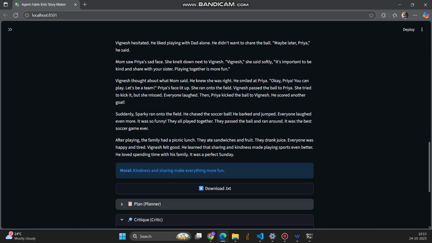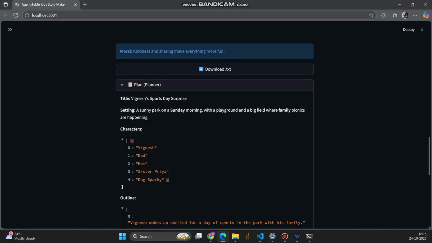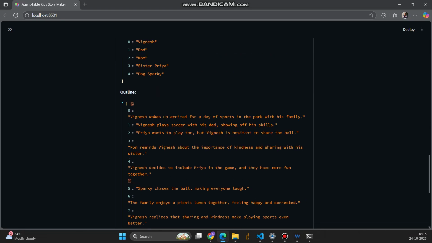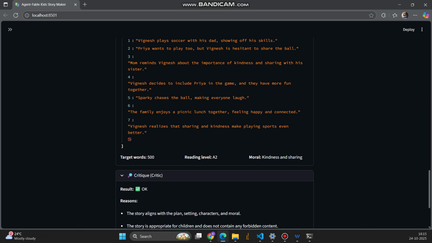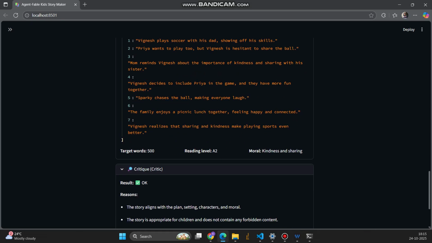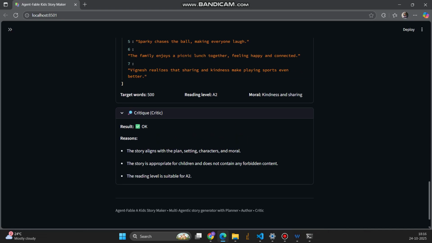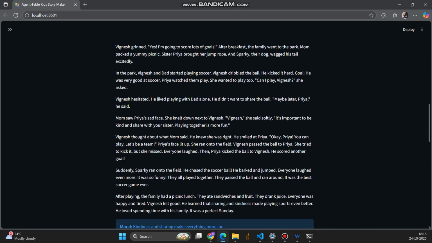So if we see in the planner, it gives the schema. What can be the title, what can be the setting of the entire story, what are the characters that can be there, and just the outline of it. These things are sent to the author, which uses them to write a story. The critic goes through the answer and rates whether the story is adhering to the settings that I have mentioned. Yeah, and this is it.